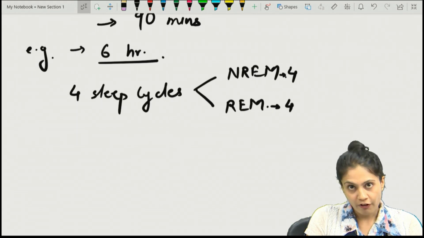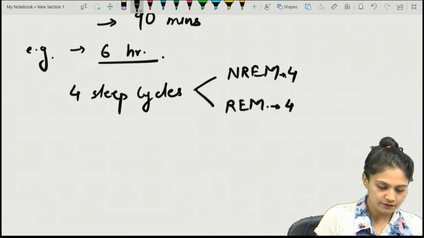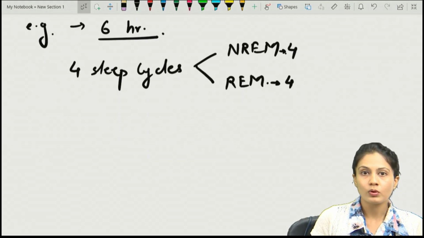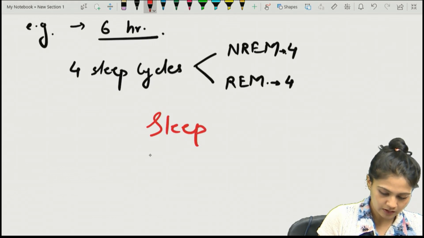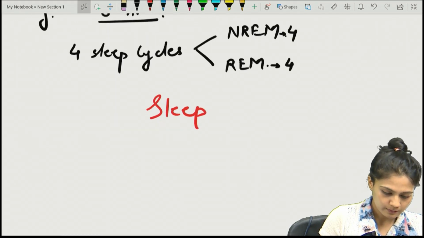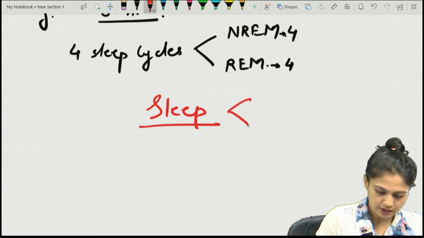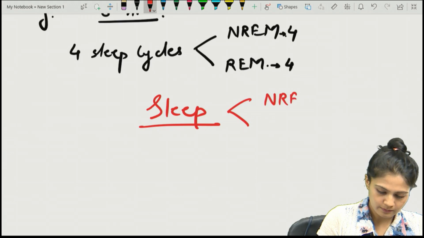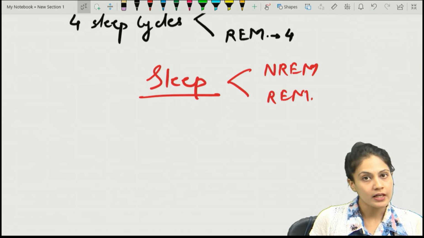There are different waves in the different phases of the sleep. So let's see how the sleep can be divided into phases: it is divided into 2, NREM and REM. The sleep actually starts with NREM stage 1.